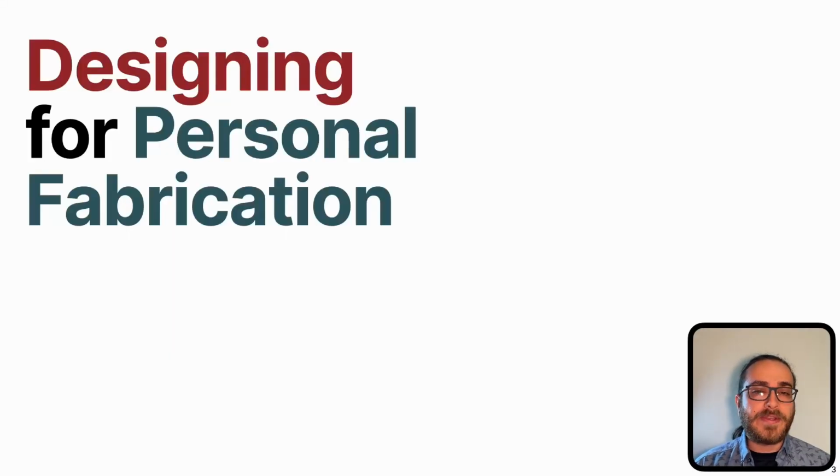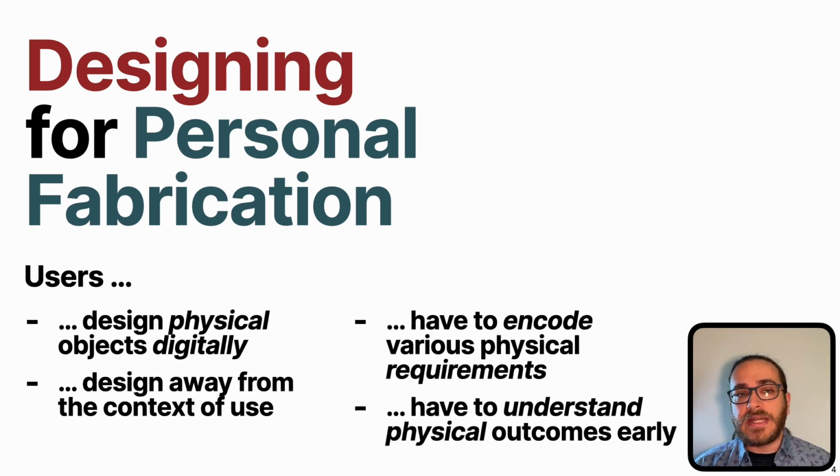Now, to understand why we built this, it's important to understand how you might be designing objects that you may want to fabricate. Fabrication devices like 3D printers are, by now, accessible means to manufacture objects, but they require inputs, designs, basically. There are several aspects to designing. Users have to design something physical, using only digital media. They often design at a disconnected workstation, not at the location of use. They have to understand and encode requirements they or their environment may have, and ideally they have to understand physical effects that their design may have early on, or alternatively fabricate prototypes to test.